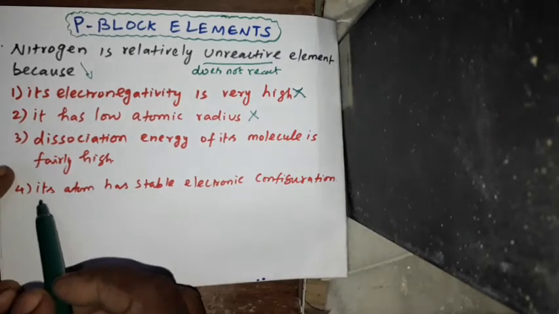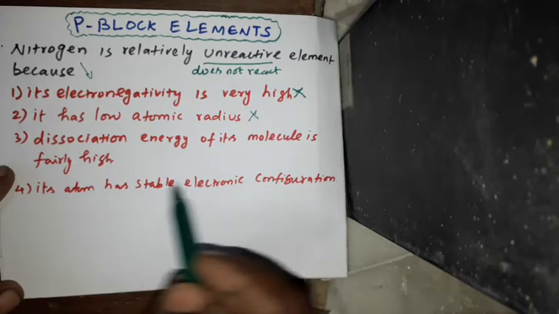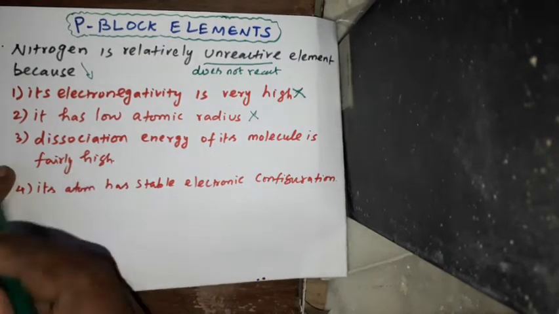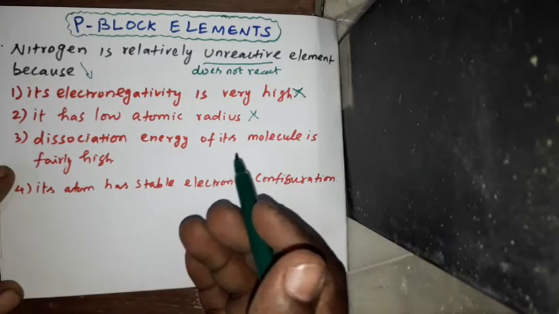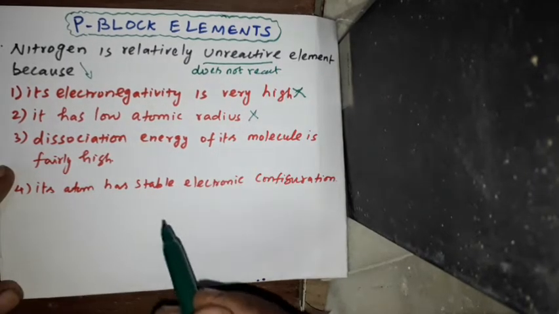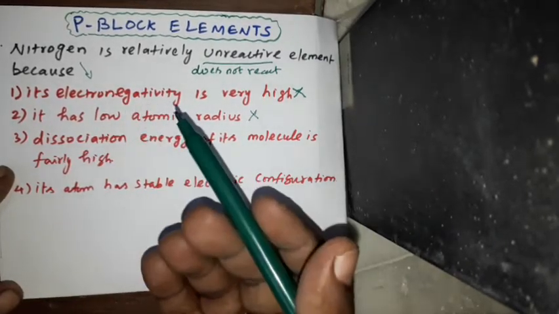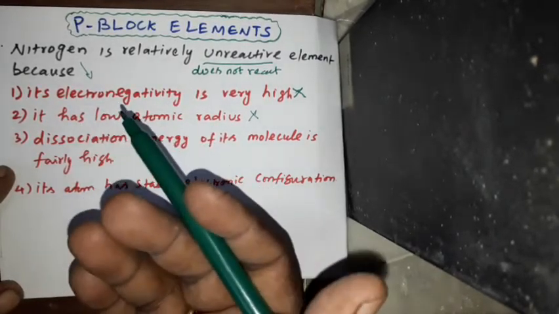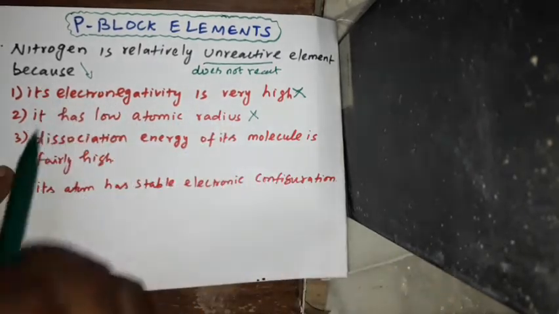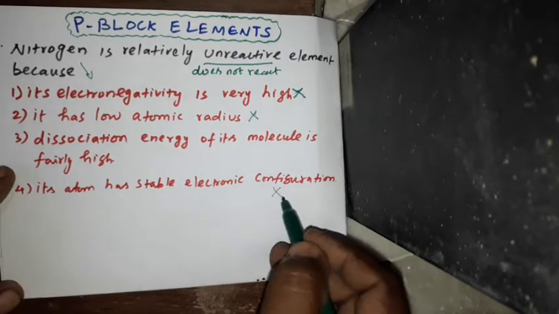Then see the fourth option, its atom has stable electronic configuration. Except the last group, that is 18th group, all other atoms do not have stable electronic configuration. Nitrogen will not come under this 18th group, the noble gas group, so it does not have any stable electronic configuration, so this is also a wrong option.